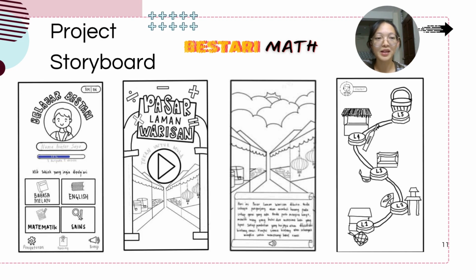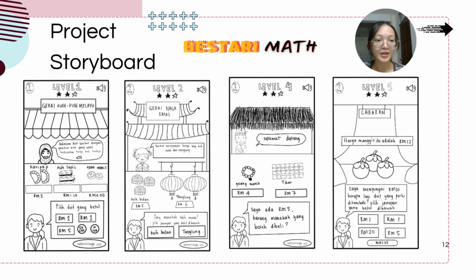The player will start playing from level to level, with each level having a different cultural theme. Starting with level 1, which is the Malay quiz stall representing Malay culture. The player needs to choose the correct amount of money to match the price of the quiz. For level 2, the Naga Emas stall represents Chinese culture. In this level, the player must select the cheaper item between the mooncake and the lantern.